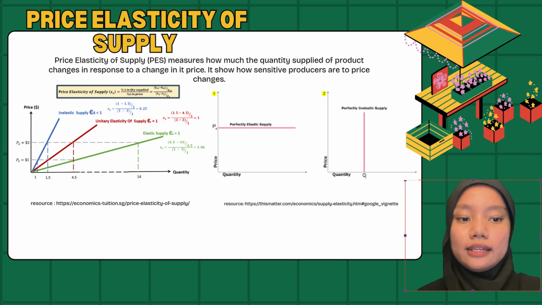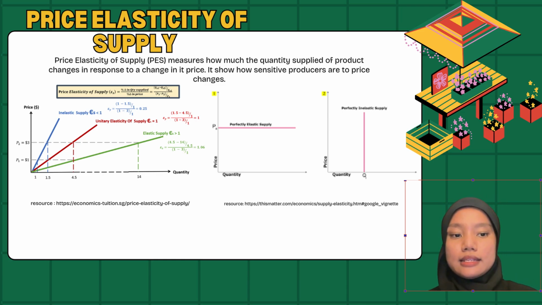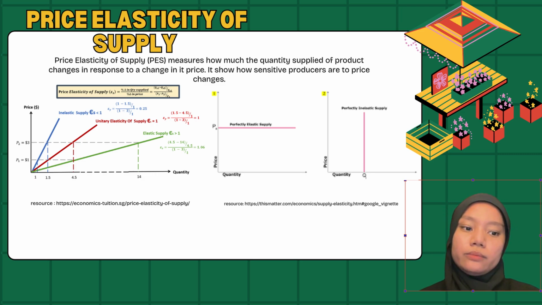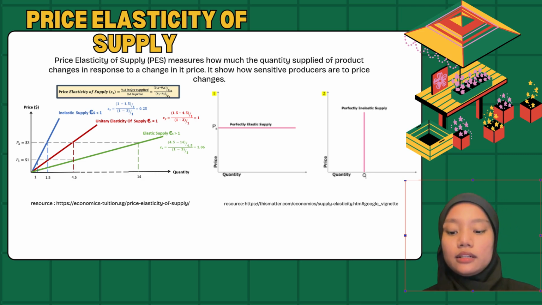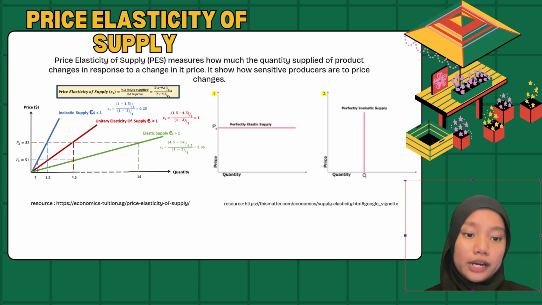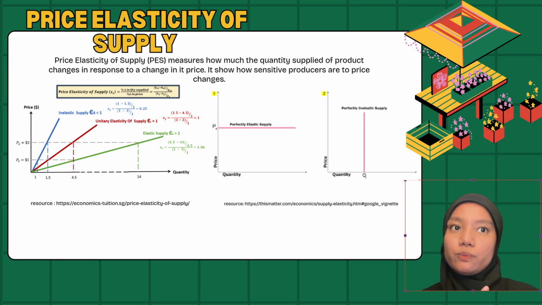The third one is perfectly inelastic, where, for example, a fixed number of seats in a stadium. Even if the price increases, the quantity still remains the same because quantity cannot be changed regardless of the price, because PES is equal to 0.